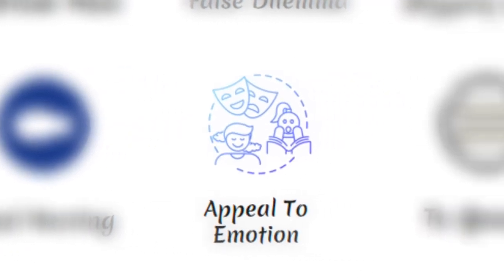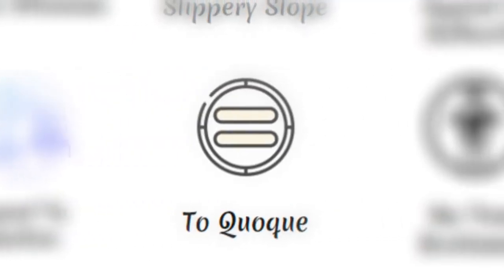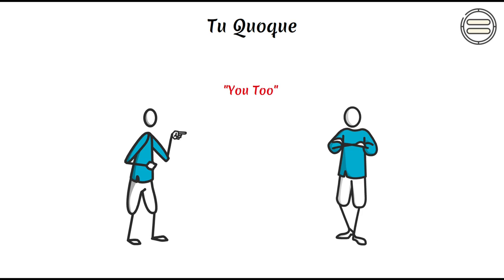Appeal to emotion. This fallacy tries to manipulate an emotional response in place of a valid or compelling argument. "Think of the children" can be an appeal to emotion if it's used to persuade others without a logical foundation for the argument.